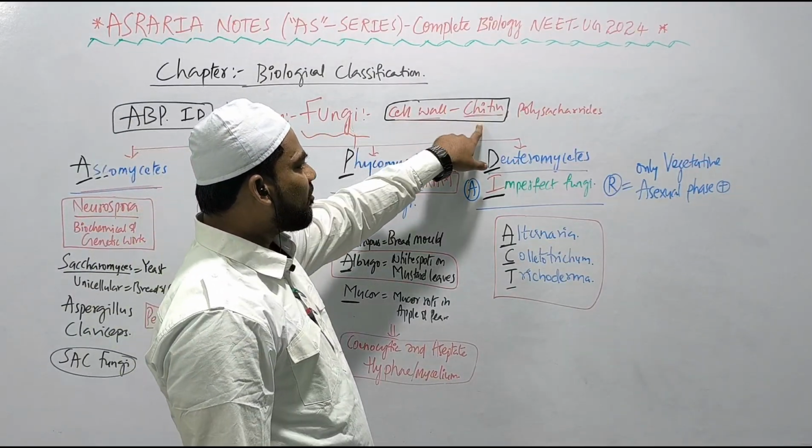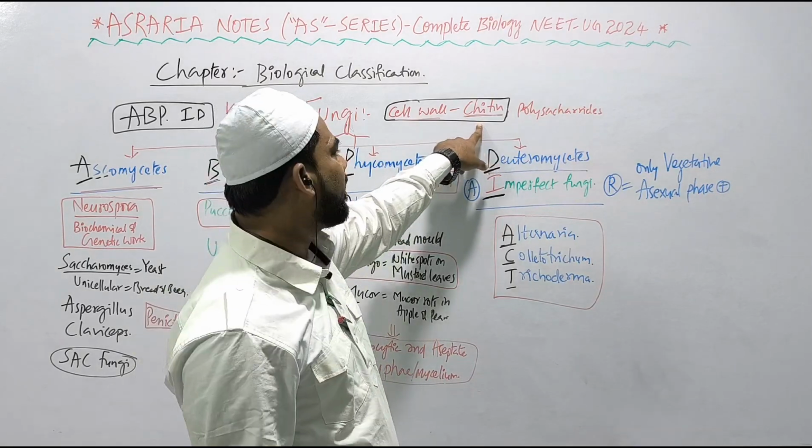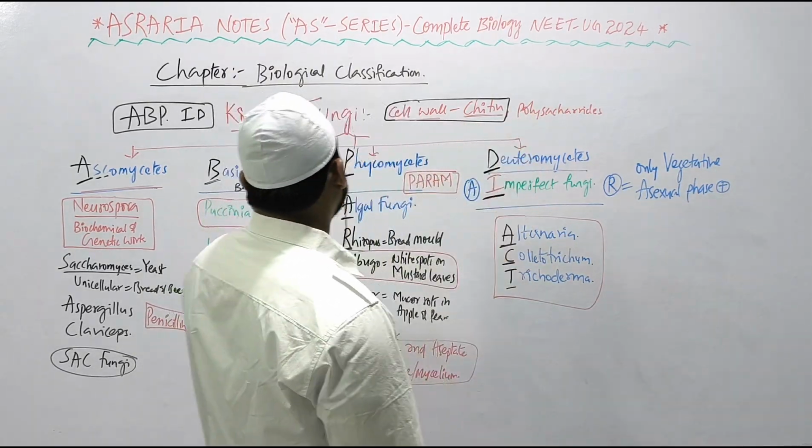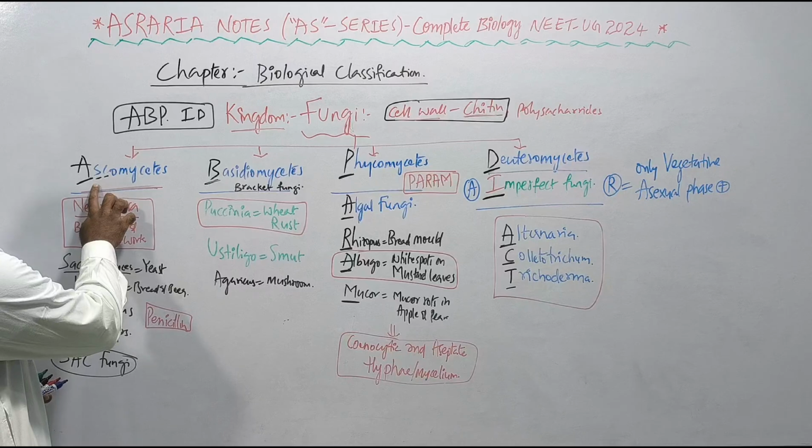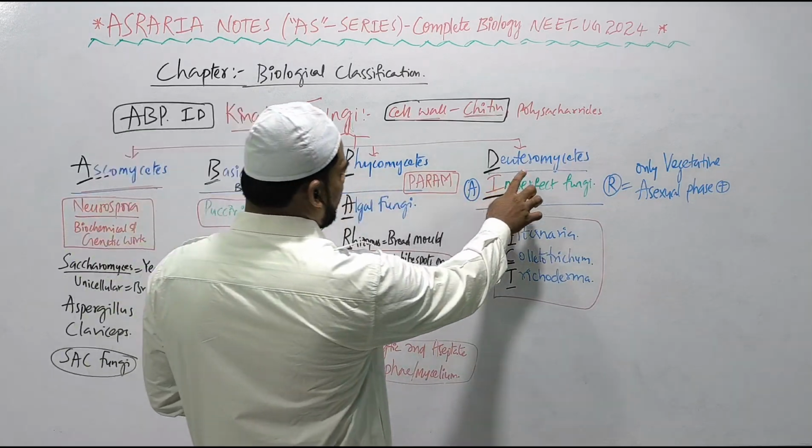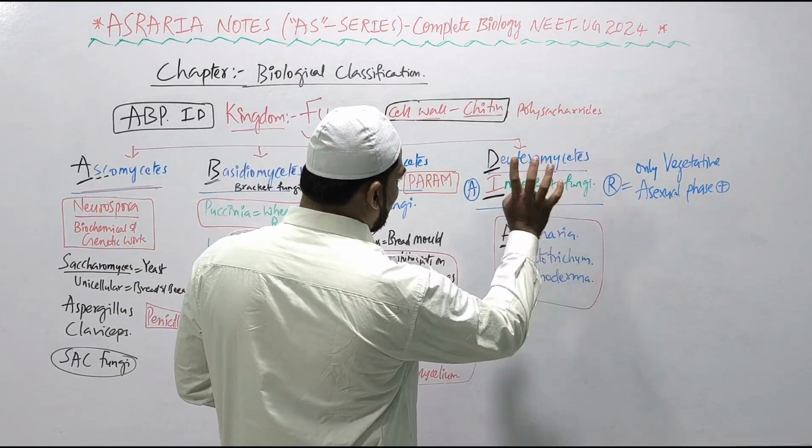So next, kingdom Fungi, right? The cell wall of the fungi is made up of chitin. The exoskeleton of the cockroach is also made up of chitin, right? The cell wall of fungi is made up of chitin and other polysaccharides. Kingdom Fungi is divided into four classes: Ascomycetes, Basidiomycetes, Phycomycetes, and Deuteromycetes, also known as imperfect fungi.